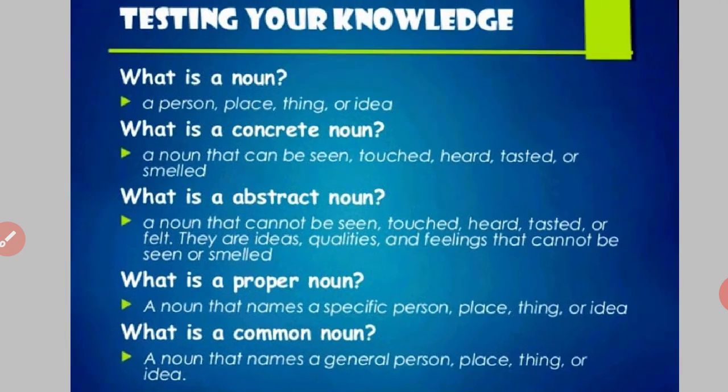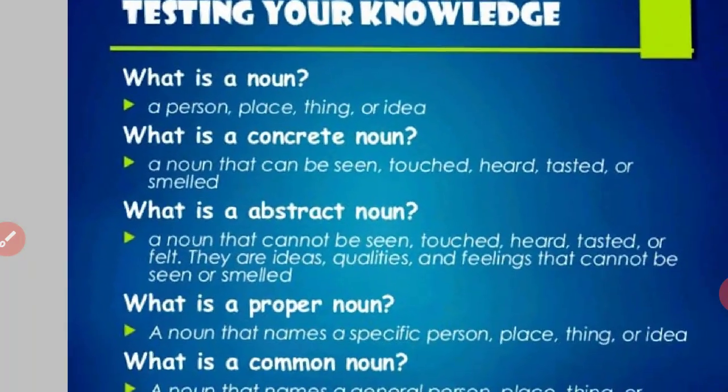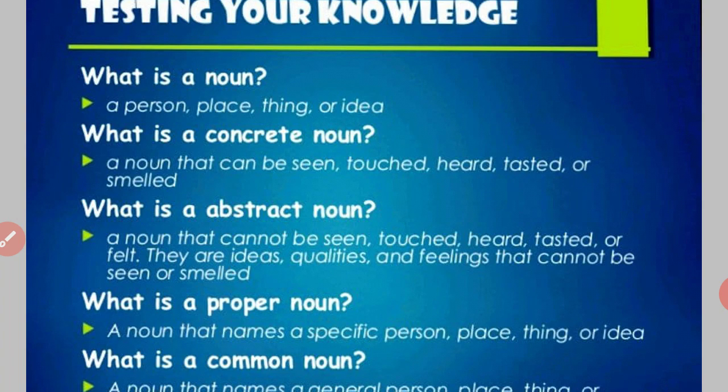Now, let's test your knowledge. What is a noun? Noun is the name of a person, place, thing, or idea. What is a concrete noun? A noun that can be seen, touched, heard, tasted, or smelled is called a concrete noun. What is an abstract noun?